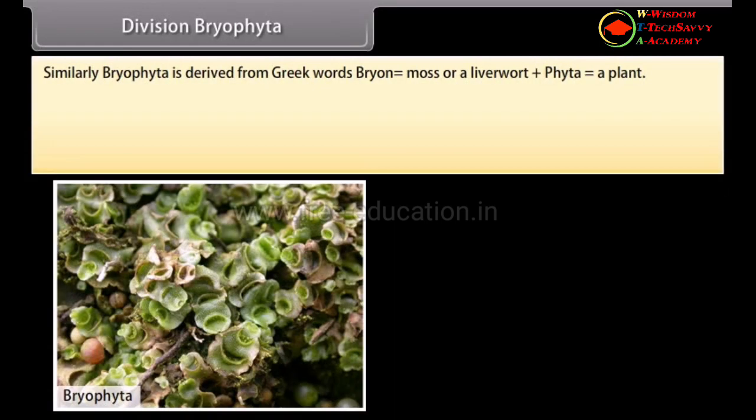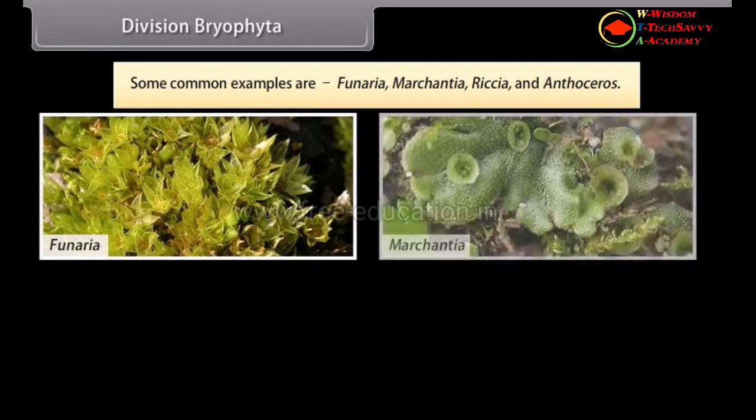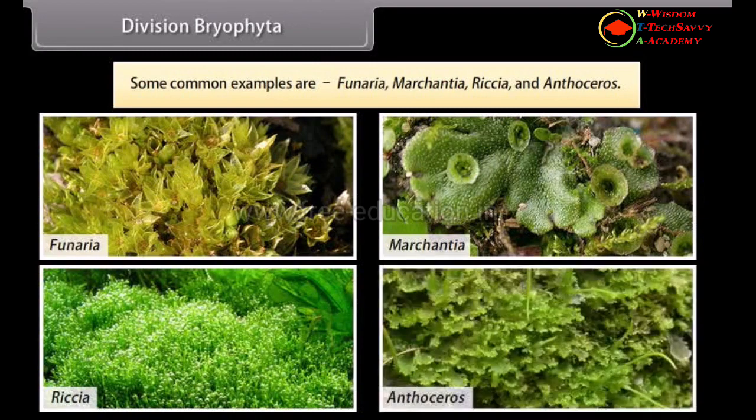Division Bryophyta. Similarly, bryophyta is derived from the Greek words bryon, which means moss or a liverwort, plus phyta, which means a plant. The plant's body is commonly differentiated to form stem and leaf-like structures. The plants in this group are also known as amphibians. There is no specialized tissue to conduct water and minerals. Some common examples are Funaria, Marchantia, Riccia, and Anthoceros.